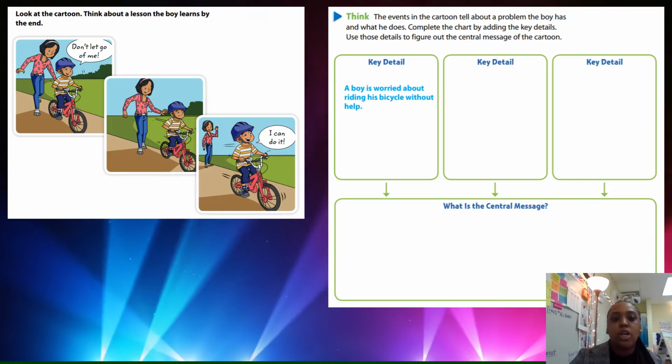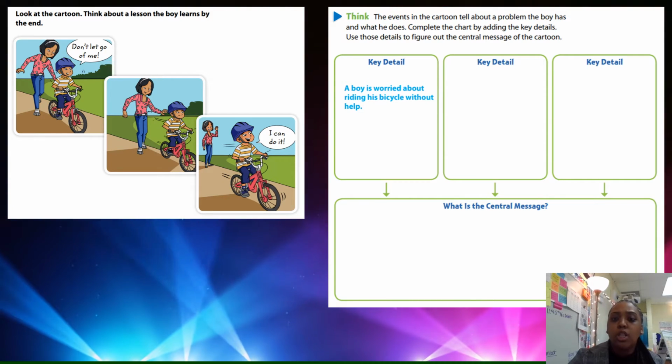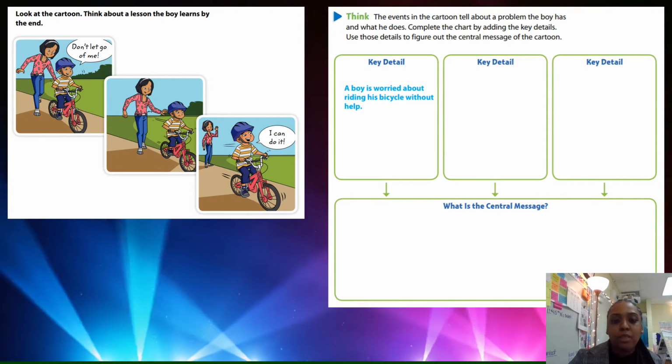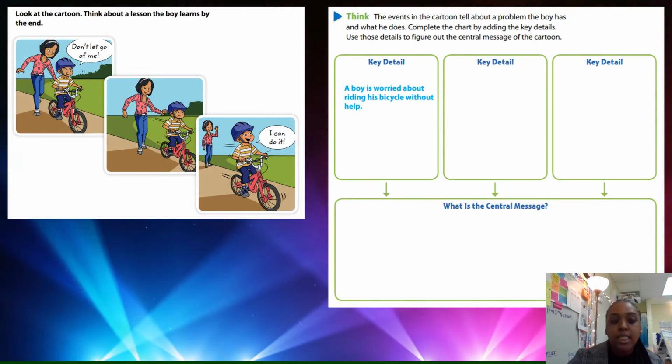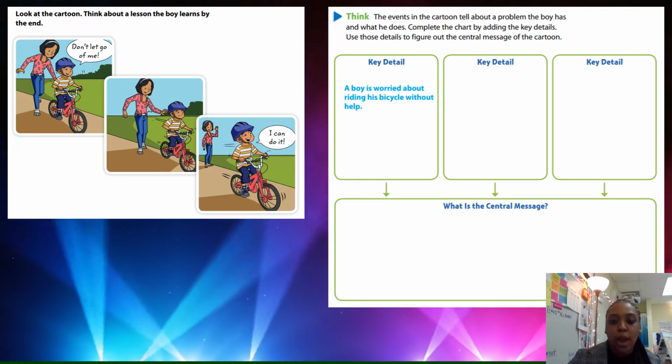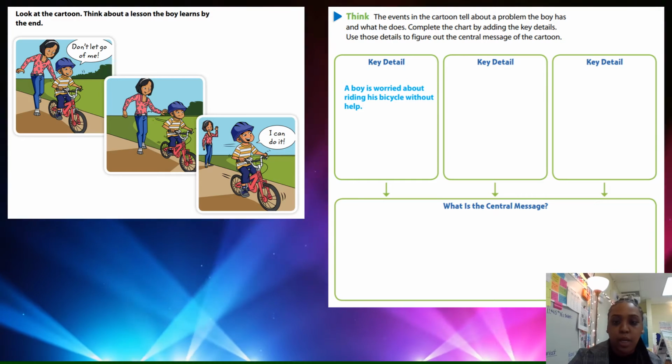All right, and so looking at the first picture, the boy is worried about riding his bicycle without help. So he does not want his mom to let him go, right? Hence, "Don't let go of me."